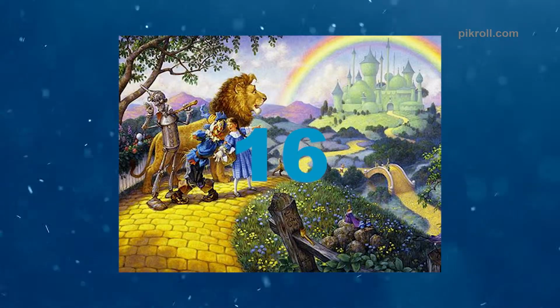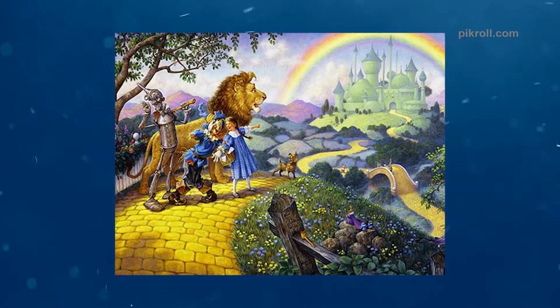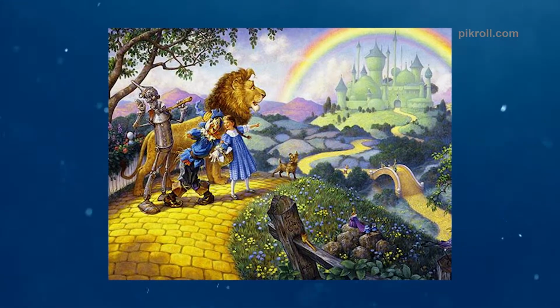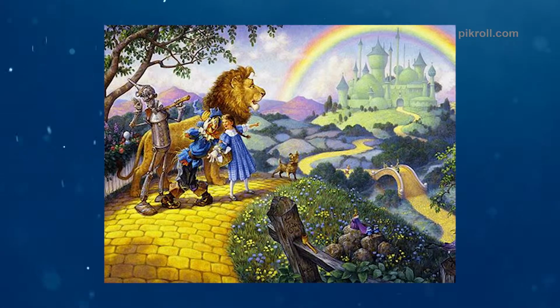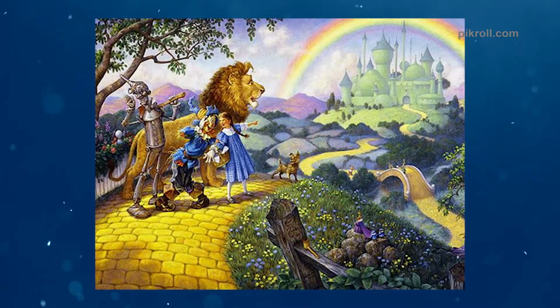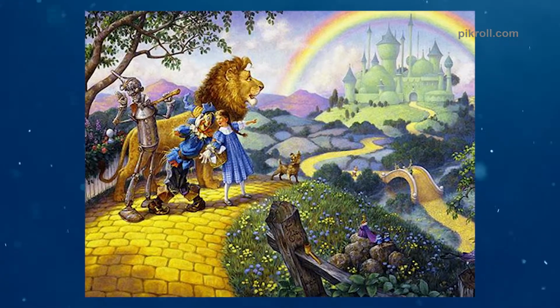Number 16. The Wonderful Wizard of Oz. The fairy tale, The Wonderful Wizard of Oz, is about a young girl named Dorothy who lives with her uncle and aunt and her little pet dog Toto. One day, they are caught up in a cyclone and they fall in a magical land of Oz.